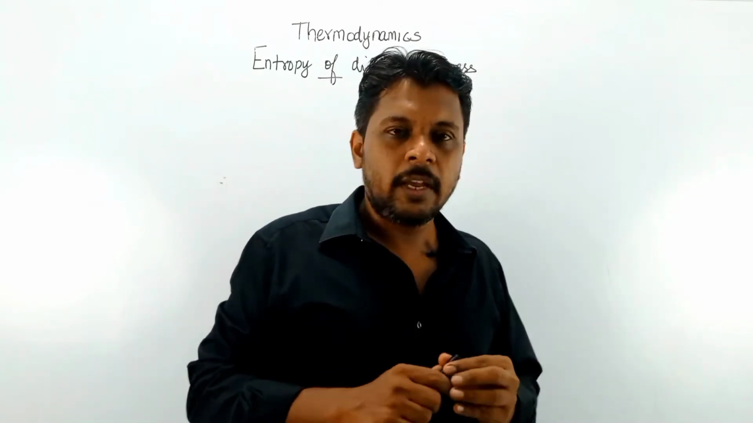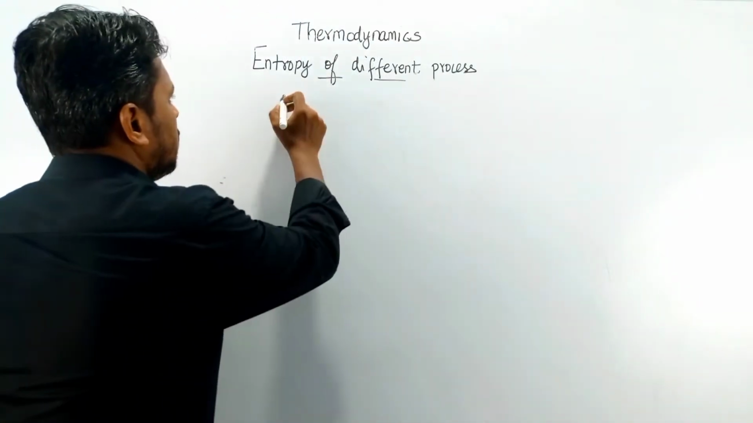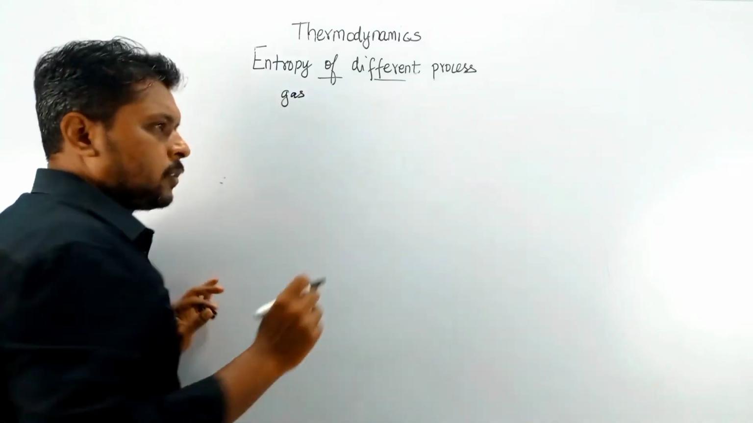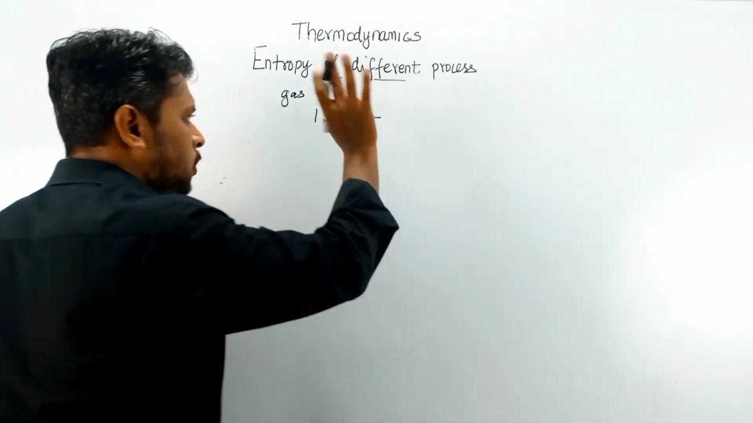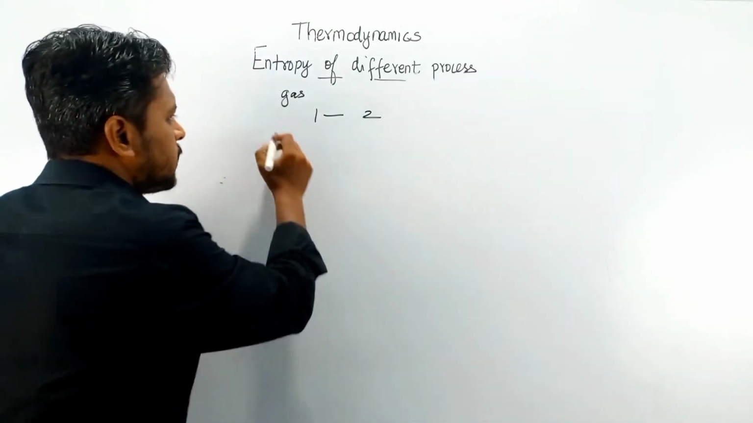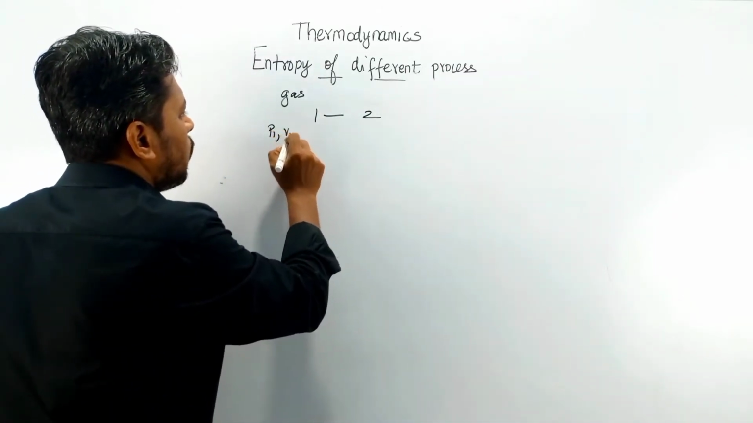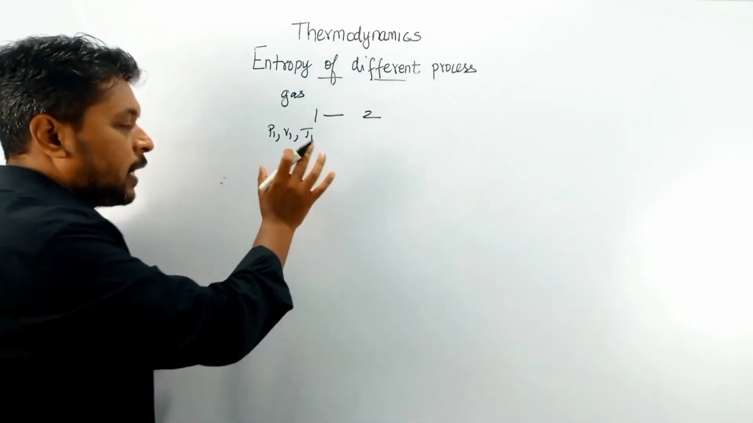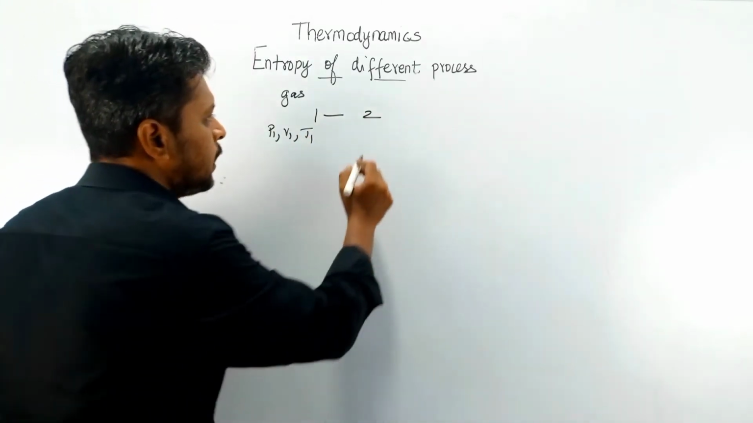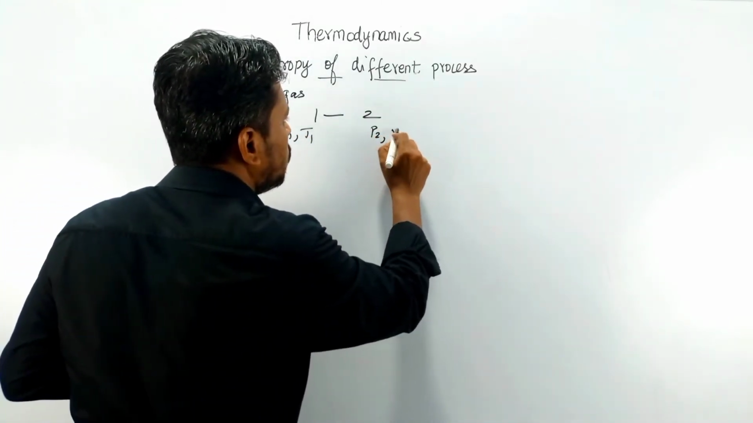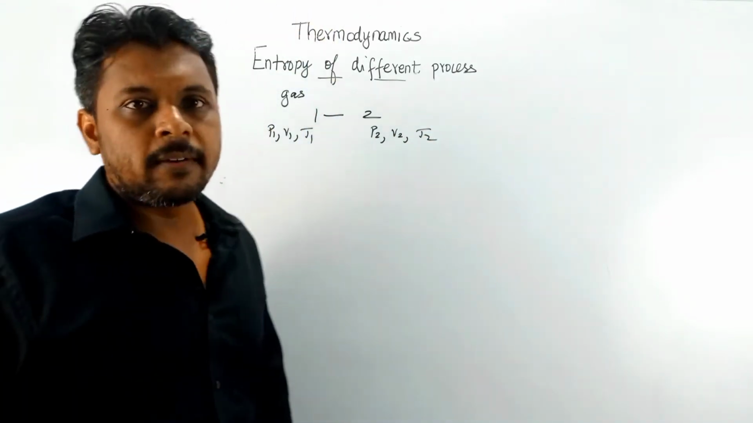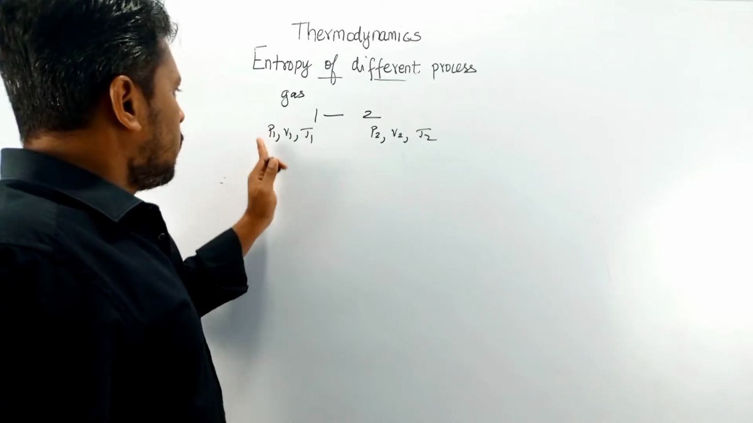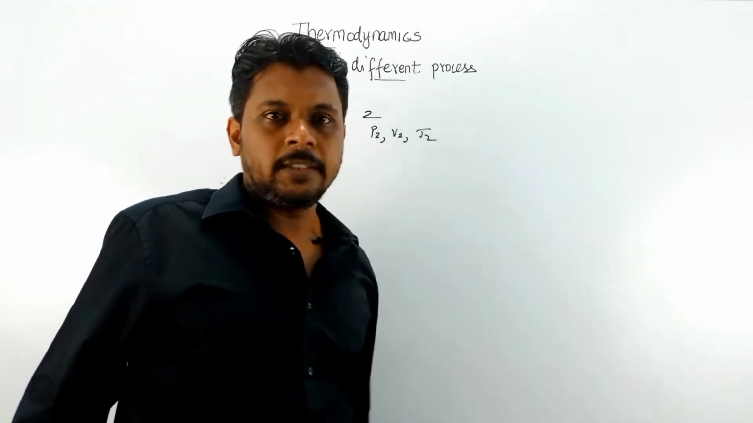Okay, so how will you express the change of entropy for a gas not under particular conditions? Let us take a gas. Let us see that it moves from state 1 to state 2 under some conditions. Let us take the condition of state 1 as P1, V1 and T1, and state 2 as P2, V2 and T2. Now we have to find the change of entropy when it moves from state 1 to state 2.